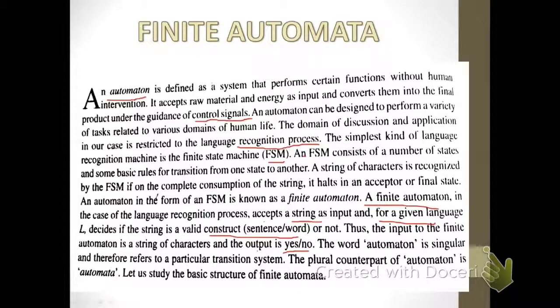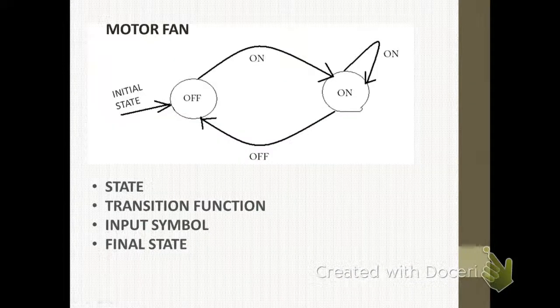The word automaton is singular and therefore refers to a particular transition system, and the plural counterpart of automaton is known as automata. So let us study the basic structure and the function of a finite automata. A finite automata can be easily understood with the help of an example of a motor fan.